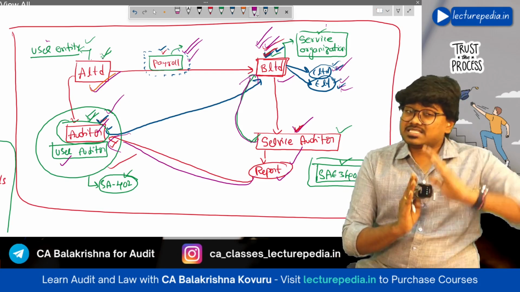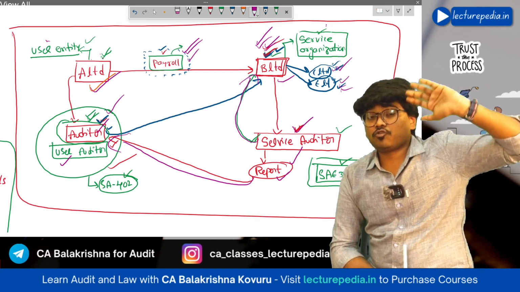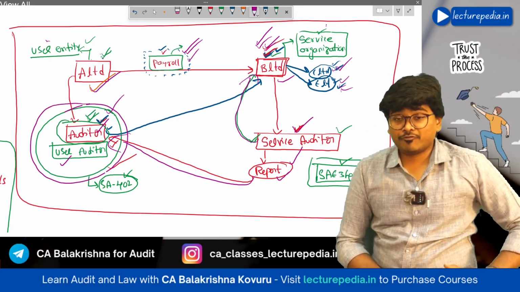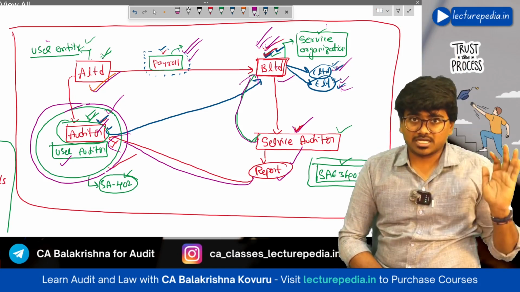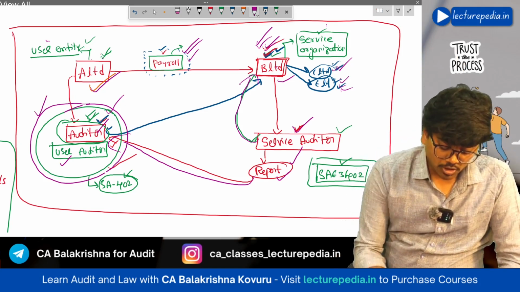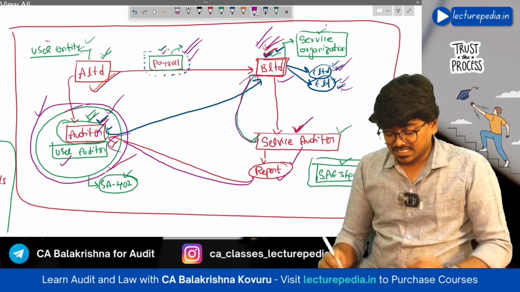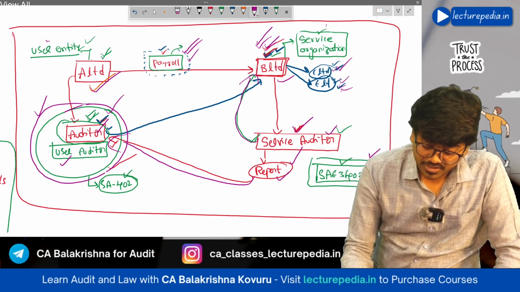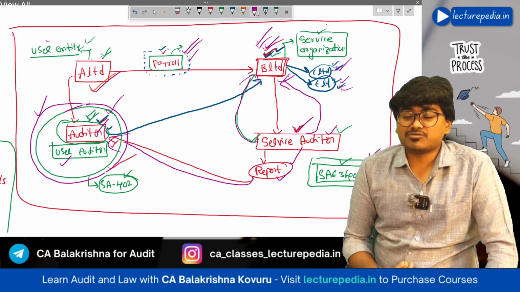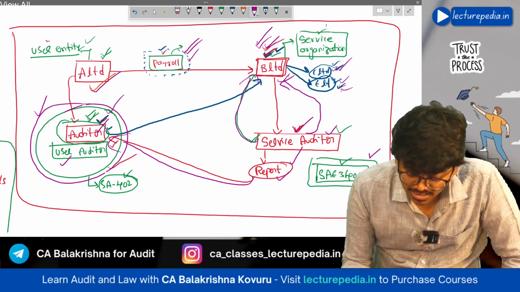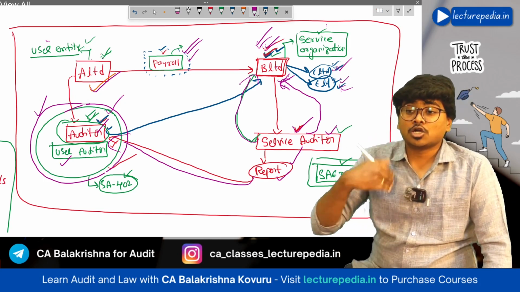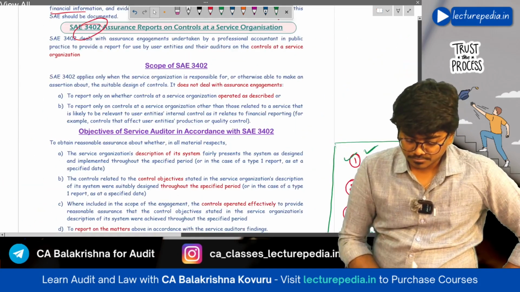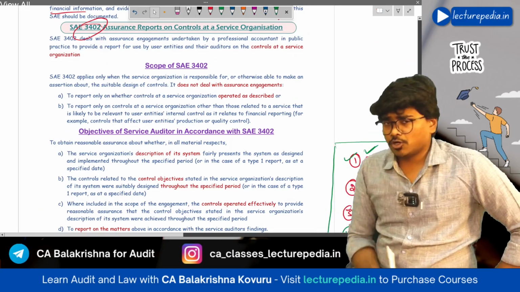Okay, now SA-402 we have discussed. SA-402 deals with responsibilities of the user auditor when the user entity uses a service organization. So SA-402 was in the context of the user auditor. Now SAE-3402 describes how the service auditor will conduct audit of, or how the service auditor will provide assurance on controls at the service organization. This is the context of SAE-3402. Hope that is clear. Now I hope you are clear with these terms.